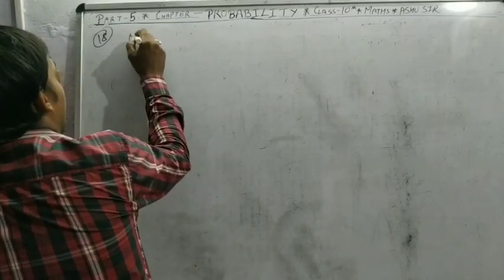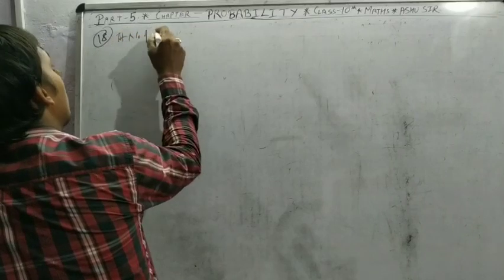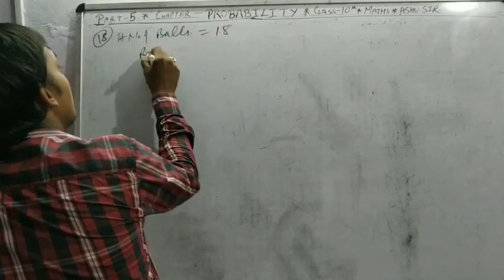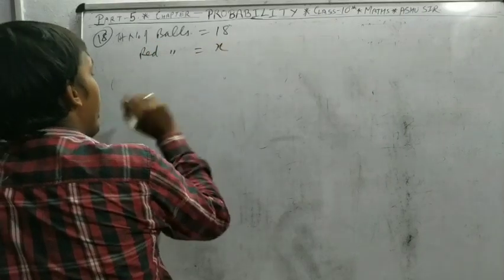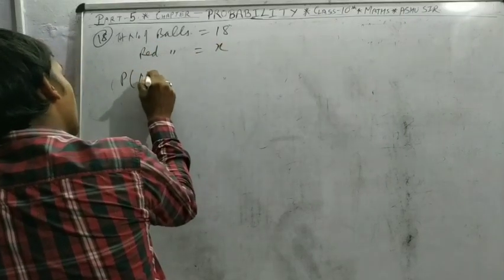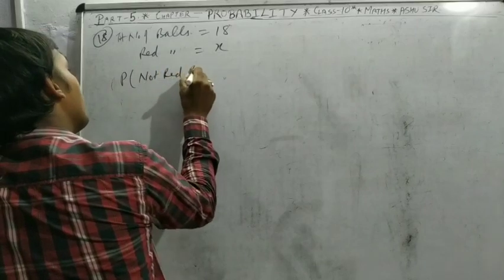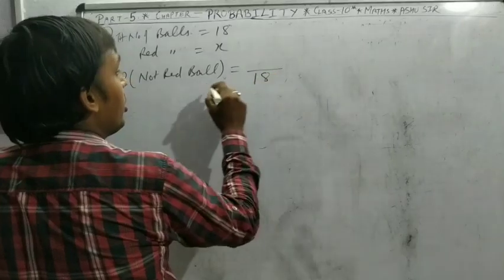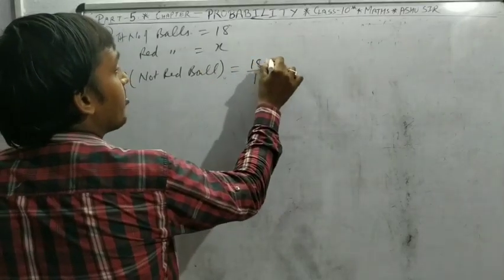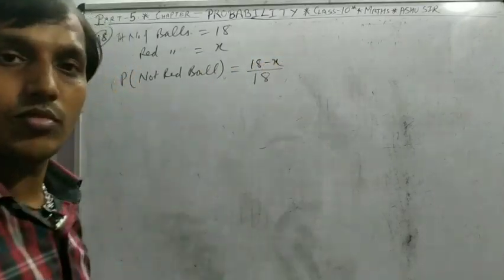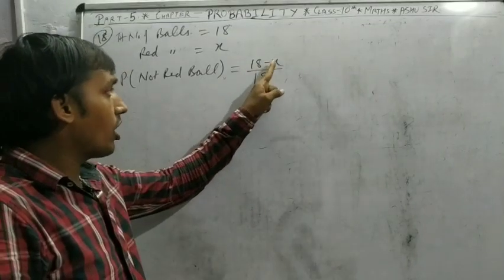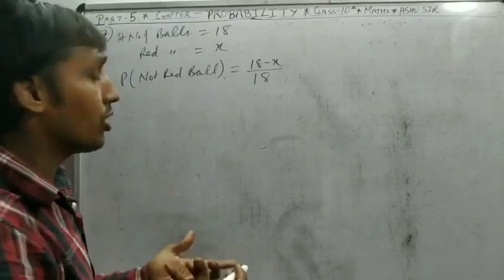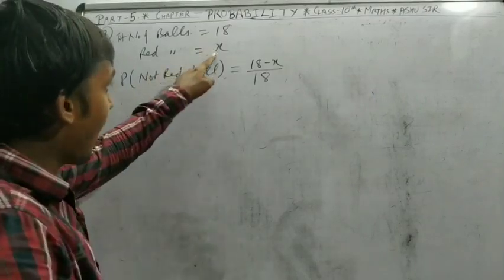Total number of balls 18, red balls X. Not red balls means 18 minus X, so 18 total balls and not red means subtract red balls. The probability of a red ball is X upon 18.